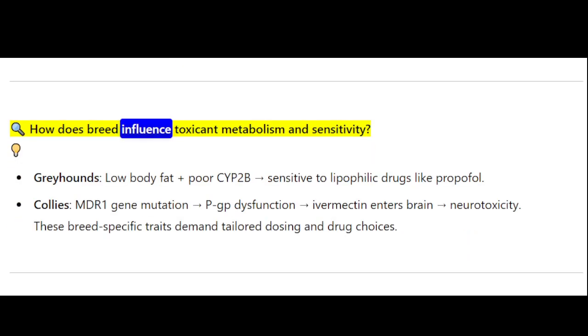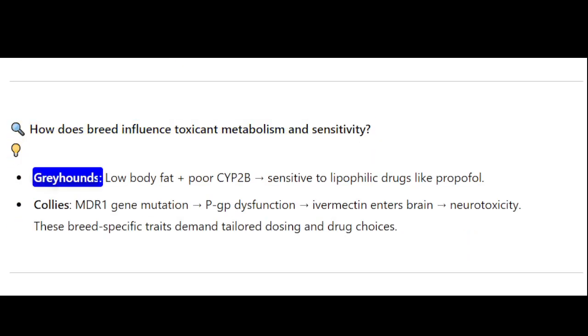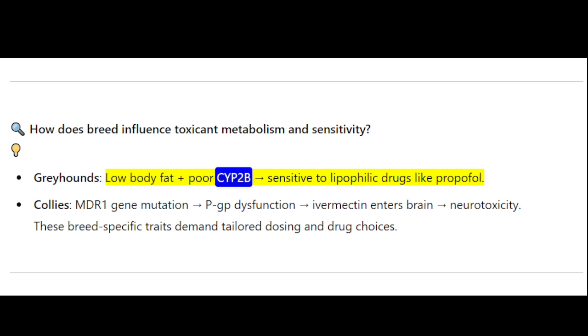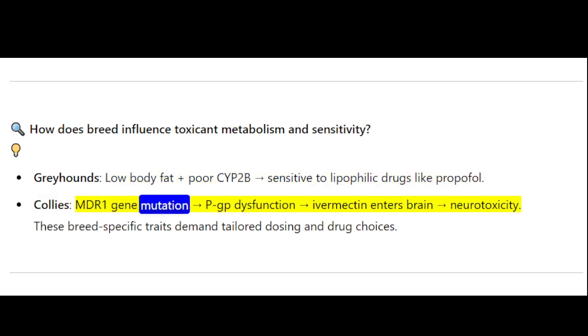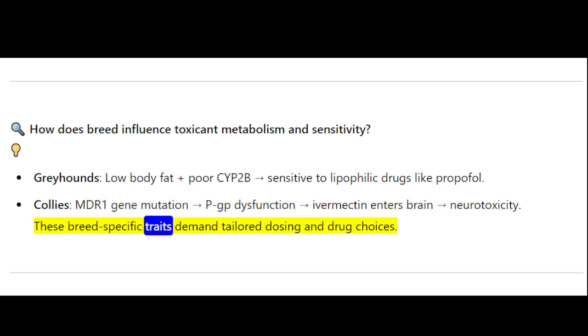How does breed influence toxicant metabolism and sensitivity? Greyhounds: low body fat plus poor CYP2B activity make them sensitive to lipophilic drugs like propofol. Collies: MDR1 gene mutation causes PGP dysfunction, so ivermectin enters the brain, causing neurotoxicity. These breed-specific traits demand tailored dosing and drug choices.